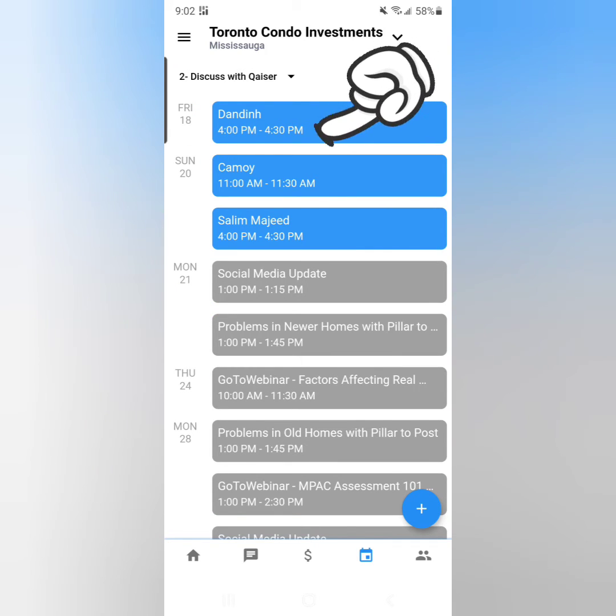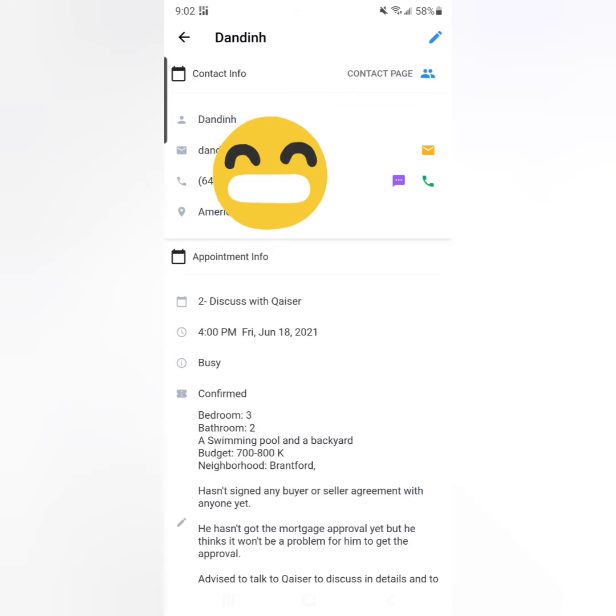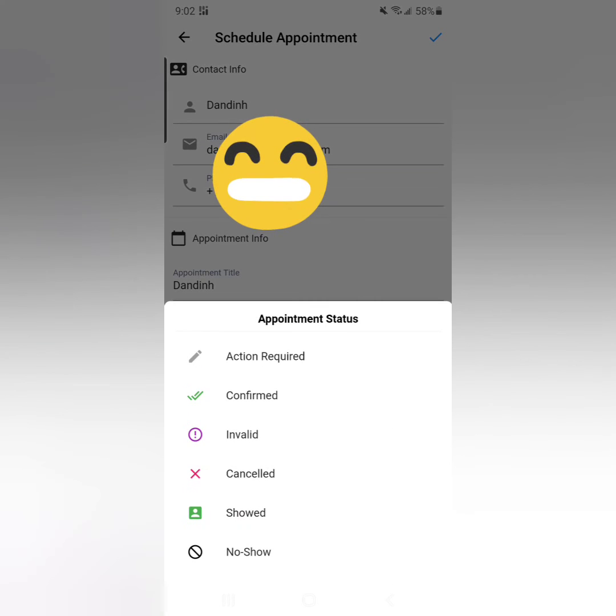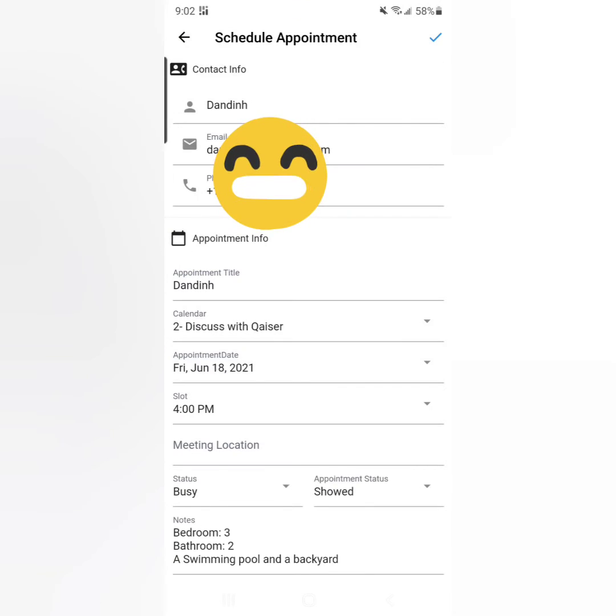So we click on the person's name. We call this person at the appointment time. Let's see what will open if we tap on the name. Then we can see all the information for this person, and we can click on this pencil icon and change the status of the appointment from here. If it's showed, if it's no show, whatever happened, you can select it from here and save it.